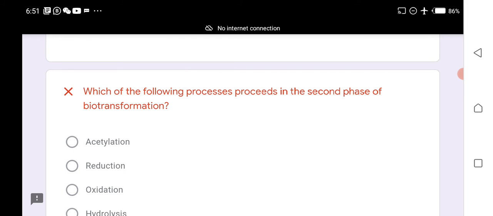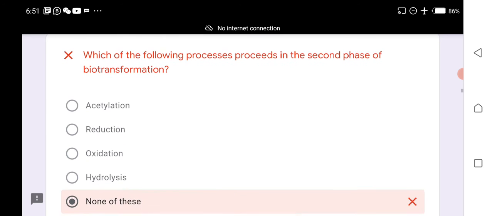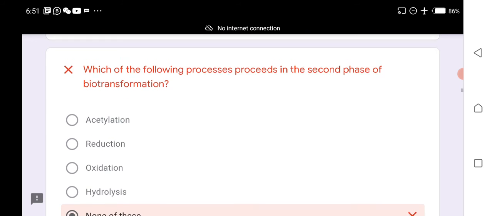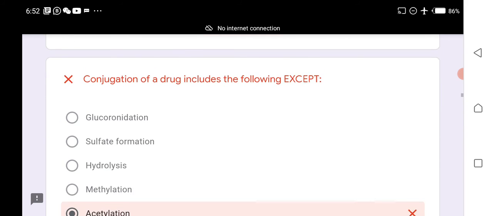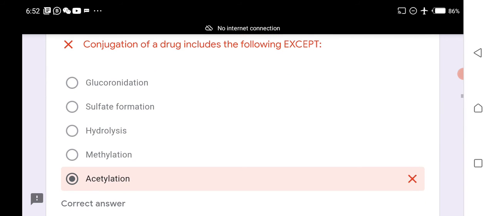Which of the following processes proceeds in the second phase of biotransformation? Acetylation is the process that proceeds in the second phase of biotransformation. Conjugation of a drug includes all of the following except hydrolysis.